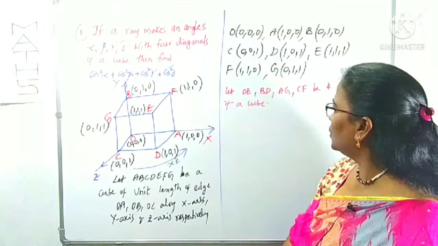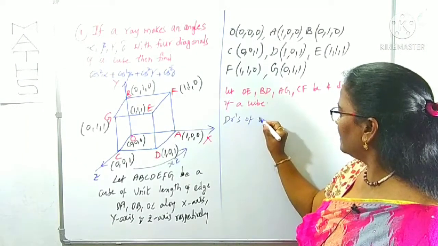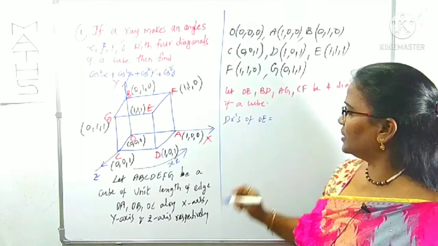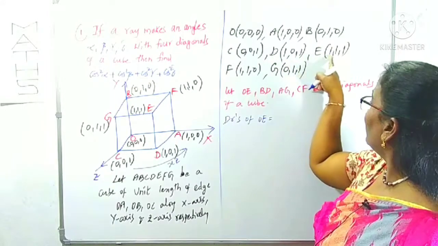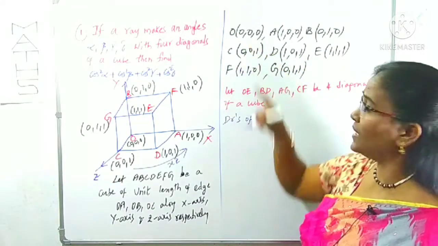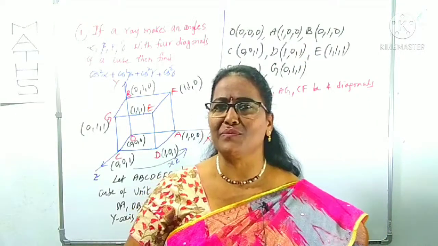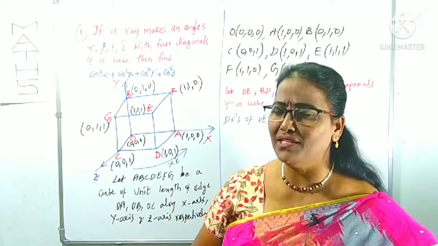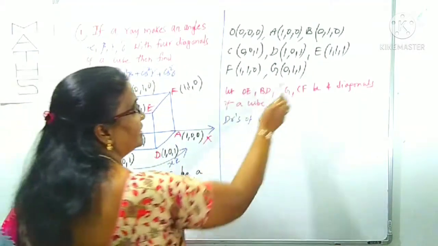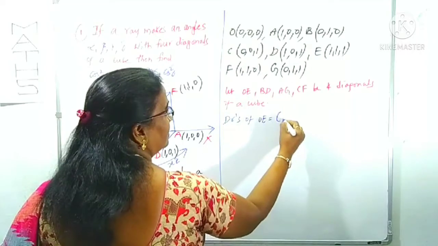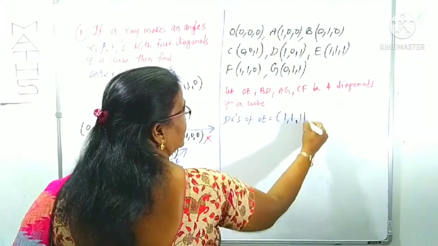Now, what are the DRs of OE? First I am collecting the DRs of OE. OE is 1, 1, 1 and O is 0, 0, 0. I have given you the formula. The DRs of the line joining 2 points is what? Yes, x2 minus x1, y2 minus y1, z2 minus z1. Okay, what are the DRs of OE? 1 minus 0 is 1, 1 minus 0 is 1, 1 minus 0 is 1.